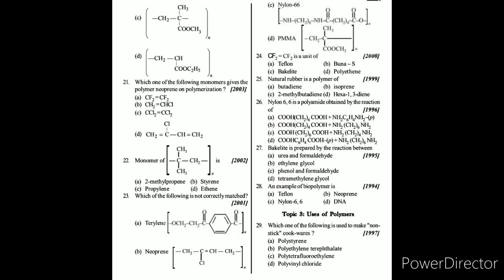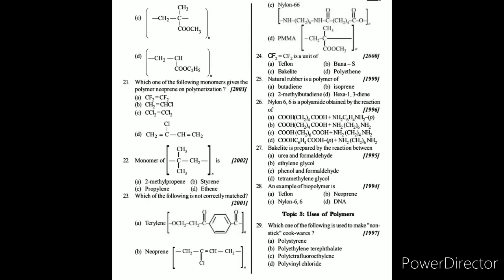Question number 24. CF2=CF2 is a unit of Teflon. The answer is Teflon, which is directly asked from the textbook. Question number 25. Natural rubber is a polymer of isoprene. Cis-1,4-polyisoprene is also known as natural rubber. So the answer is B, isoprene.